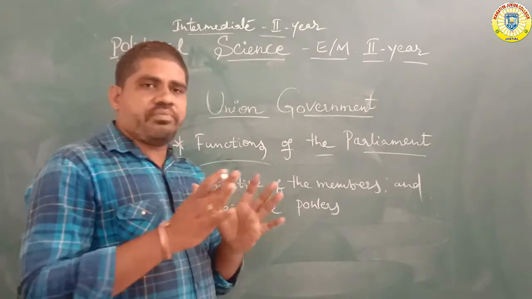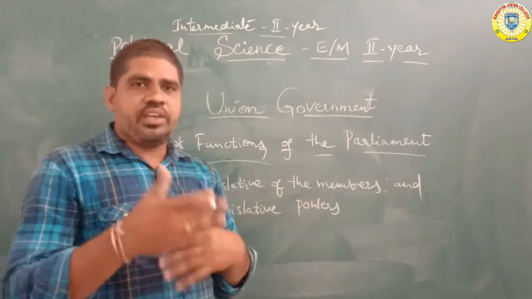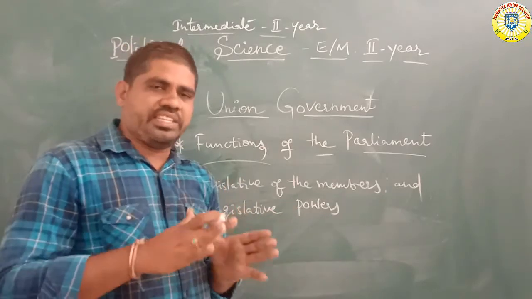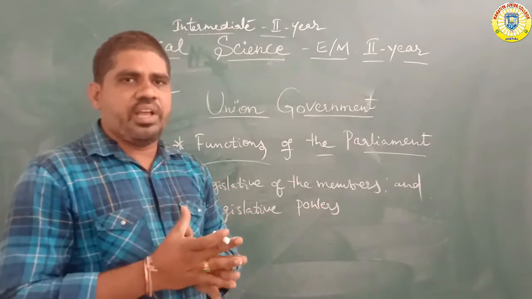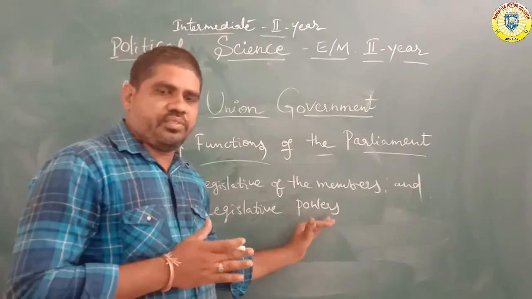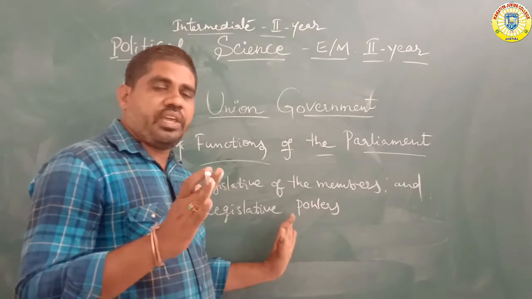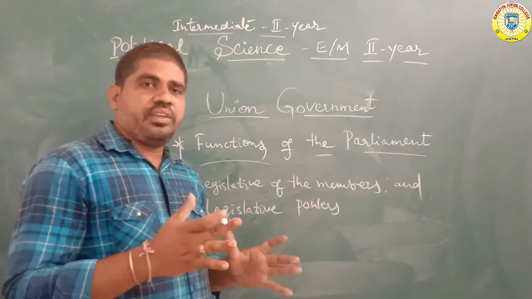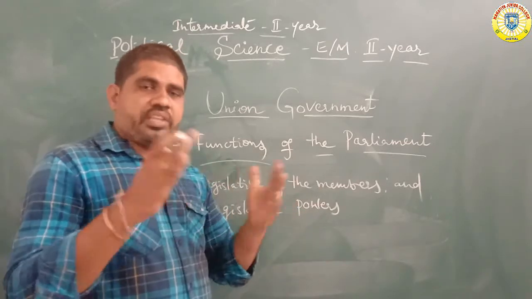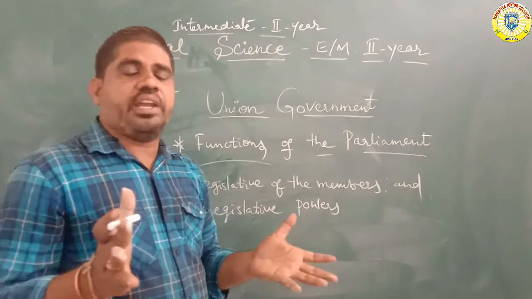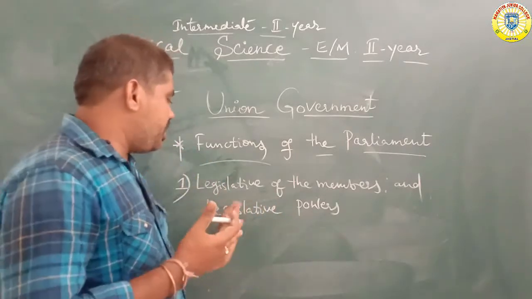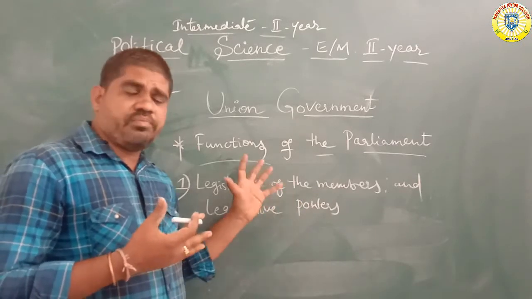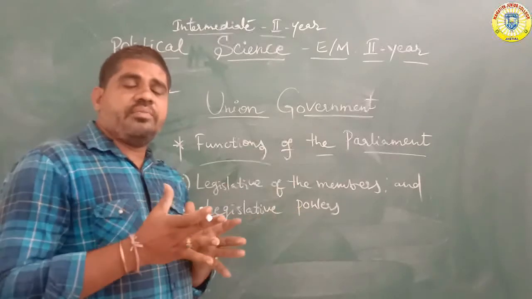Okay, suggestions and changes are given on any particular views, and any new bill is accepted or rejected. The total power of the system falls under the legislative powers. In every state, this is under the control of the legislative assembly. The assembly members mainly discuss nationwide matters and the control of the national powers. So the legislative powers are under the control of the national powers, which are mainly under the prime ministership only.